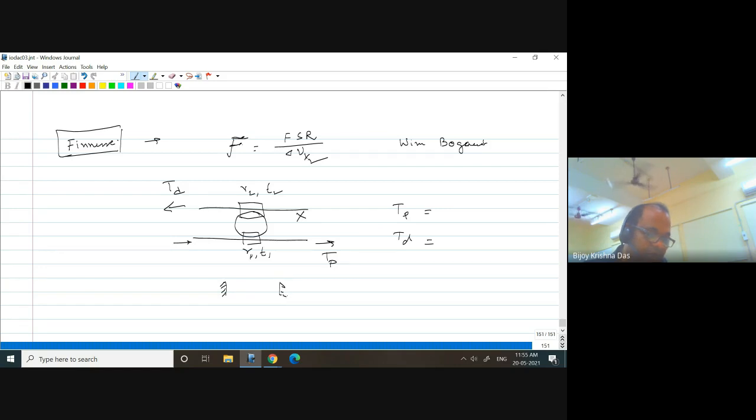If you have two mirrors, with R1, T1 and R2, T2: R1 is the reflection and T1 is the transmission here, and R2 is the reflection coefficient and T2 is the transmission coefficient. Two mirrors are there and you are launching from this side.